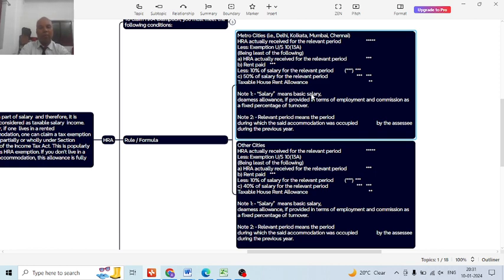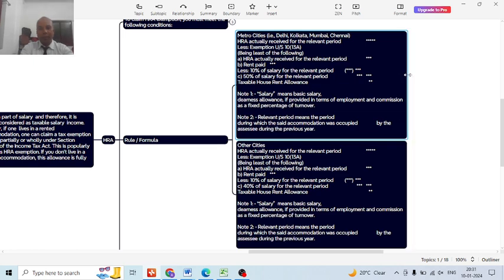So the three components of salary for calculating 10% salary and 50% salary are the basic salary, dearness allowance and commission. Relevant period means the period during which the said accommodation was occupied by the assessee during the previous year.